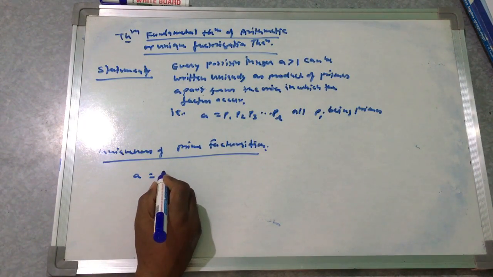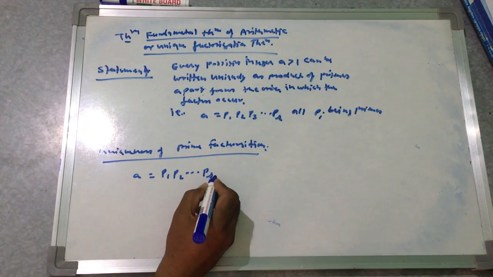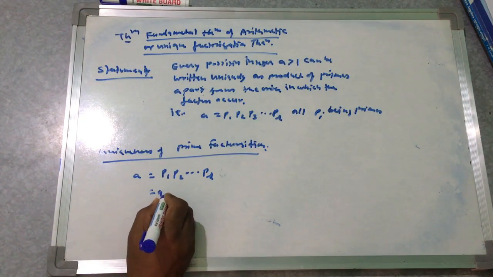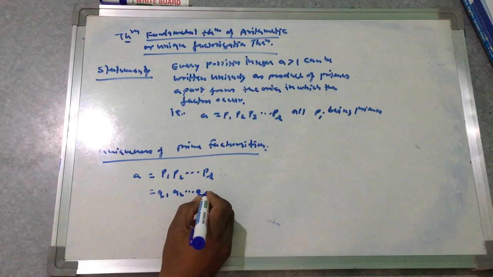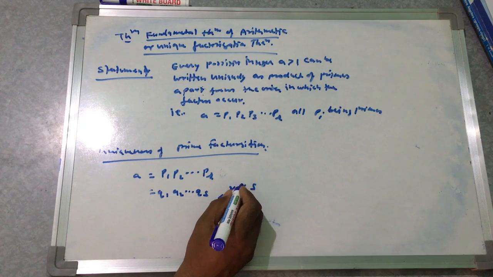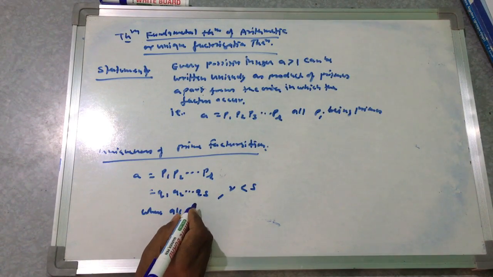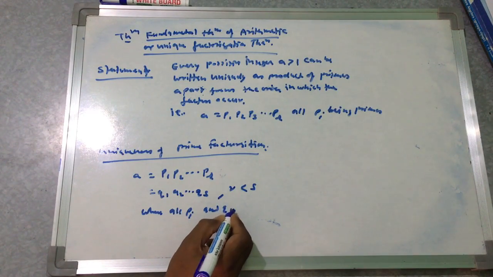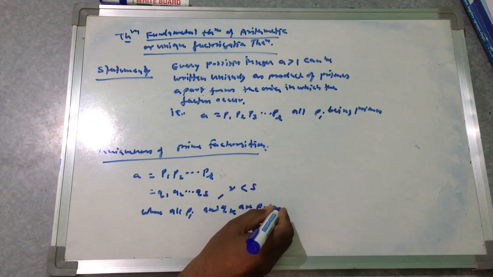Suppose a is equal to p1, p2, up to pr, is equal to q1, q2, up to qr, qs, where r is less than s, and where all pi and qk are primes.